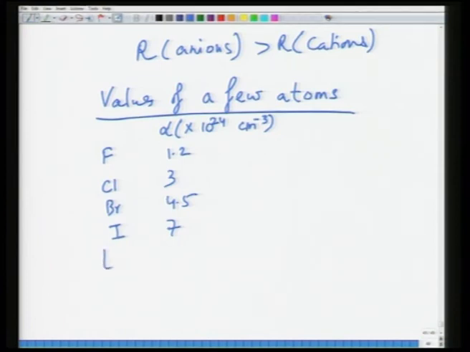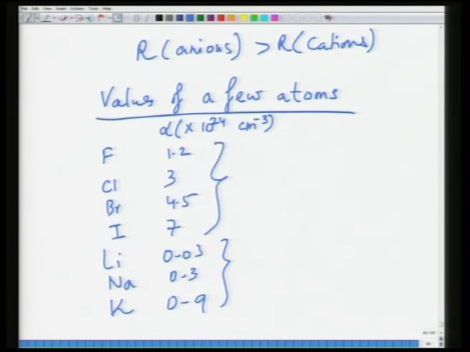Now, for alkalis, lithium has 0.03, sodium has 0.3, potassium has 0.9. So, again the number goes up, but you can see that cations have a much smaller number as compared to anions, and that is because of the bigger size of the anions as compared to cations. So, anions in general are more polarizable as compared to cations, and this is more important from the point of view of solids which have a mixture of anions and cations.